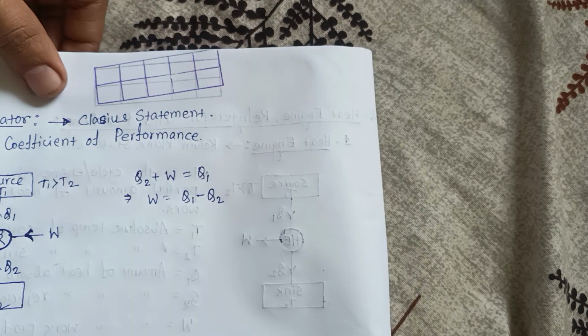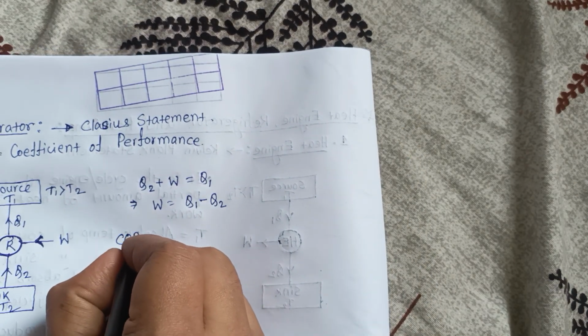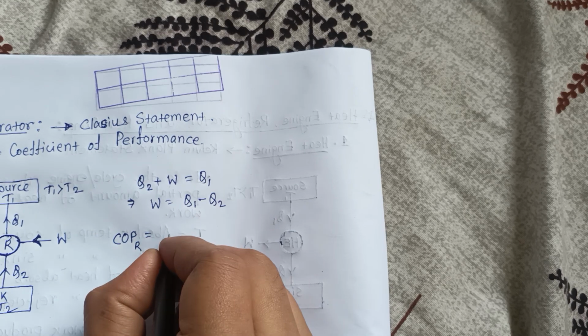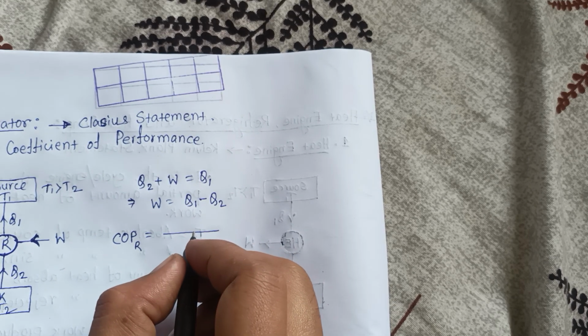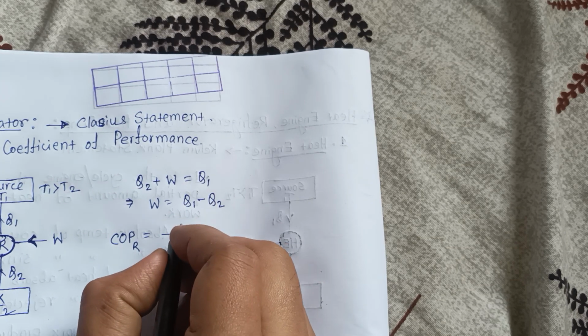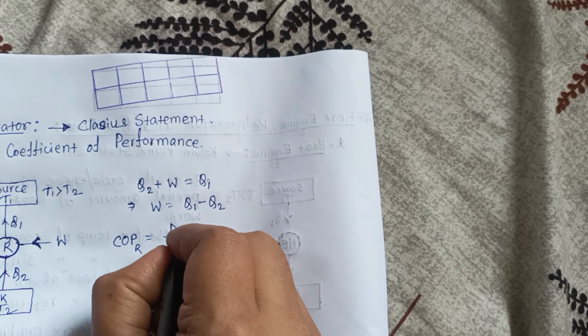So if you want to calculate the COP of the refrigerator, the formula is cooling effect by energy input, that is, desired effect by work input.